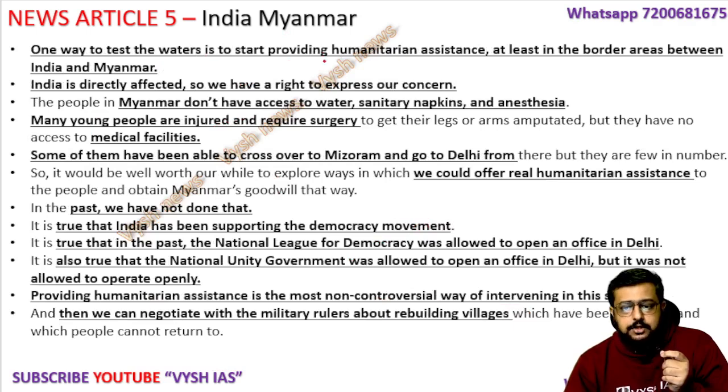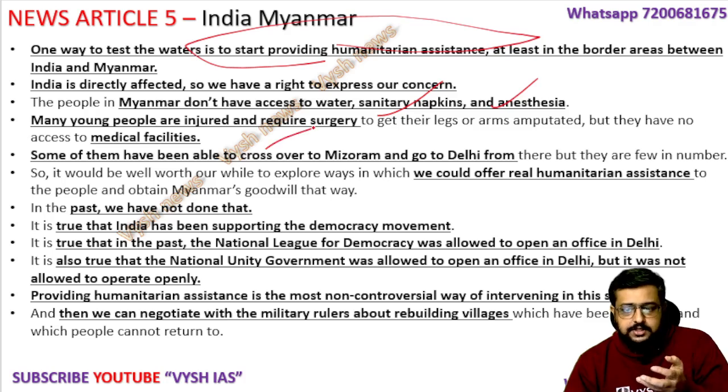The first method is to do the thing which you are best at. Give them humanitarian assistance. Start giving, because the people living there lack water, sanitary napkins, anesthesia. Many people are injured and they need surgery and medical facilities, and India is best in all these things. So we should try to give all these things, and Northeast, Delhi, everything should coordinate with each other and offer this humanitarian assistance so much that they will feel India is better than China.